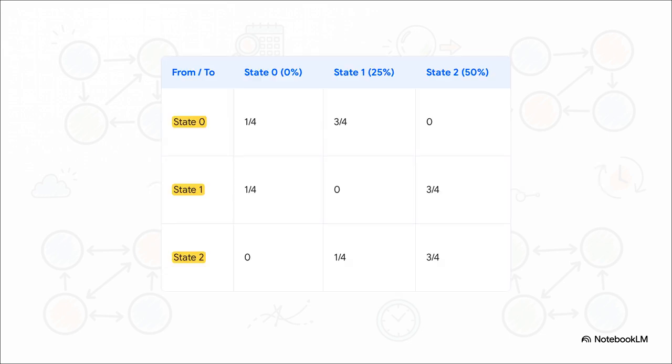And that visual map translates perfectly into this table, which is really the heart of the model, the transition matrix. You can think of this as the system's complete rulebook, all in one place. Just look at the first row. If you're in state 0, it tells you there's a 1 in 4 chance of staying put and a 3 in 4 chance of moving to state 1. It contains all the rules from our diagram right there in the numbers.